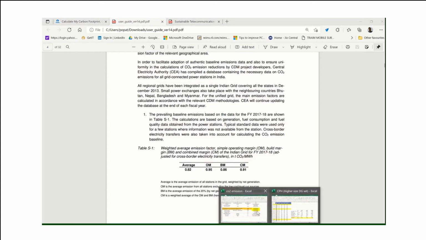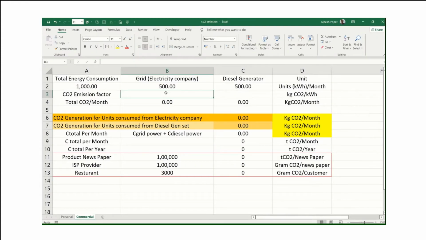So let us now go to our Excel. We are consuming 500 units from the electricity company, and for 1 unit it is 0.82 kg CO2. So that means 410 kg CO2 we are producing into the environment per month, because our monthly consumption is 500. So this 410 is for the 500 unit consumption which we have taken from the electricity company.